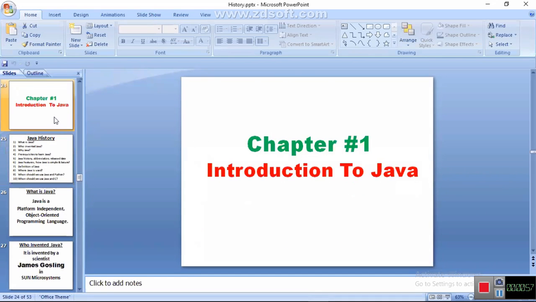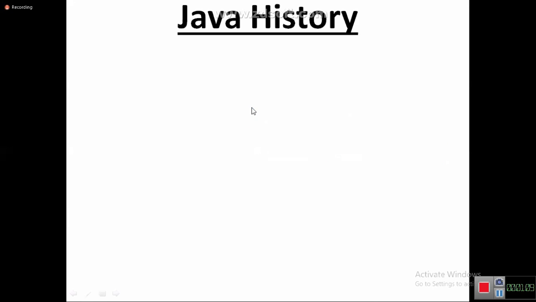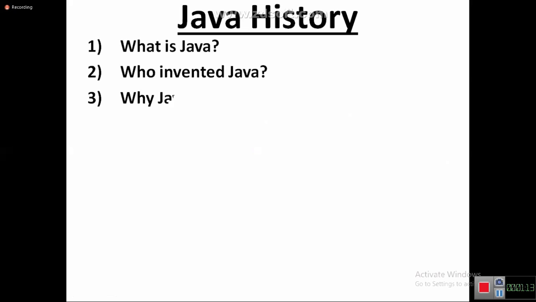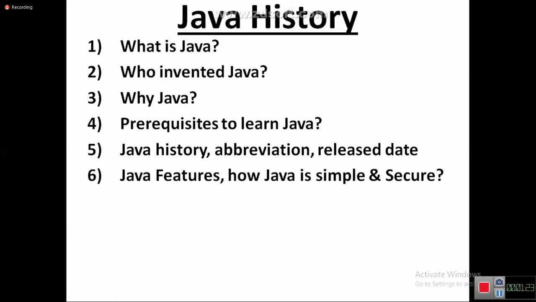Right. So yesterday we were trying to learn chapter 1, Introduction to Java. As part of this topic, we want to learn these topics: What is Java? Who invented Java? Why was Java invented? Prerequisites to learn Java. Java history, abbreviation, release date, and then Java features. How Java is simple and secure.